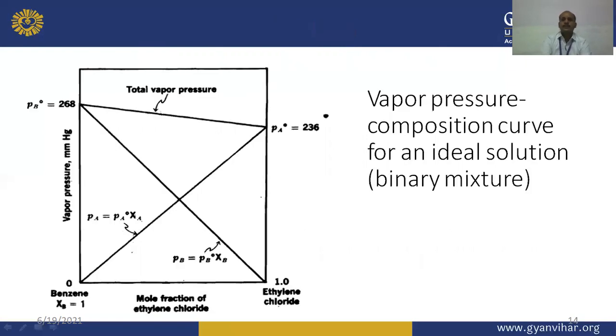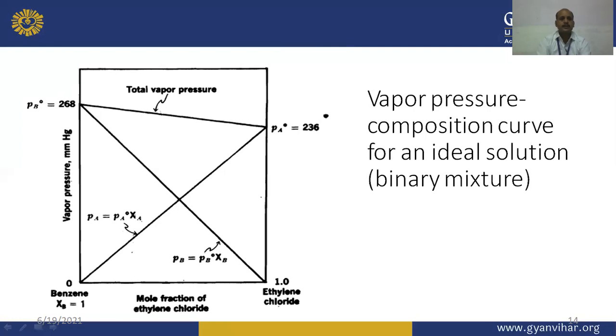The vapor pressure composition curve for an ideal solution can be seen here. When there are two components, this is known as a binary mixture. The curve for an ideal solution having a binary mixture is given like this. One component is benzene and the other is ethylene chloride.